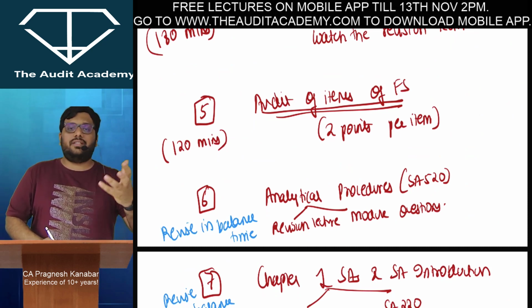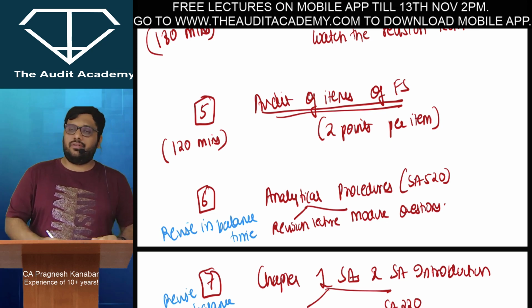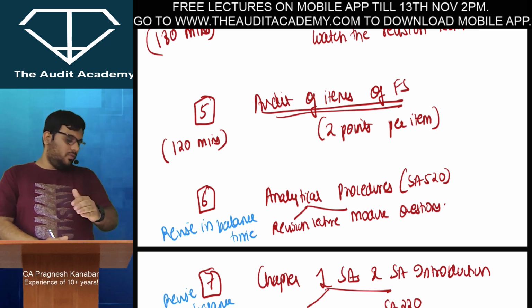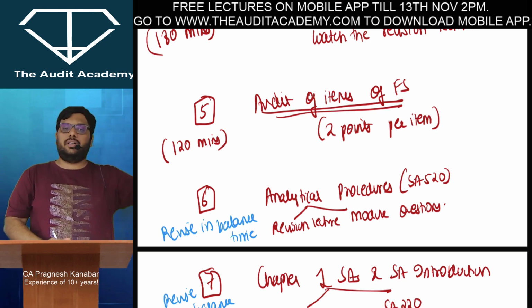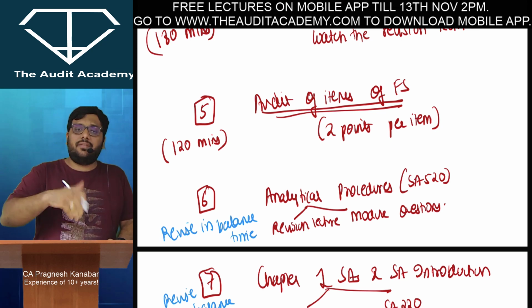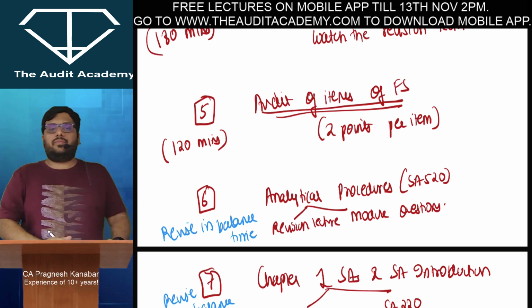Audit of items of financial statements में there are various categories of questions. Alright, either they will just ask you one accounting concept, or they will ask you the final accounts, disclosures, notes to accounts, what needs to be done and all of that. Alright, or what they will do is they will give you an item and they will ask you that इसका audit कैसे करें.